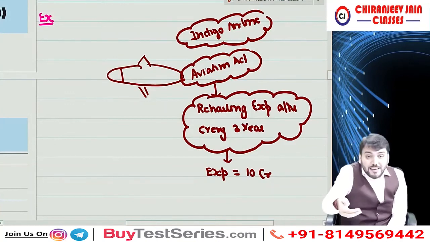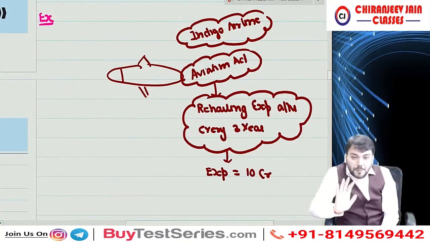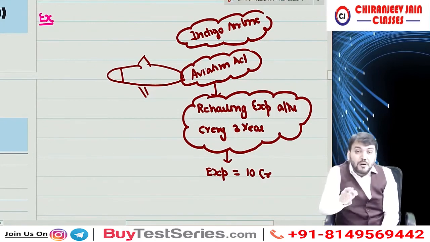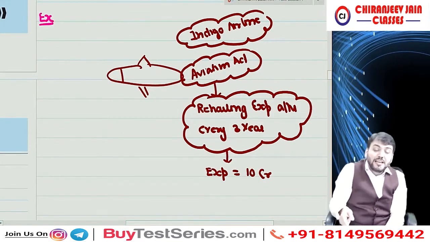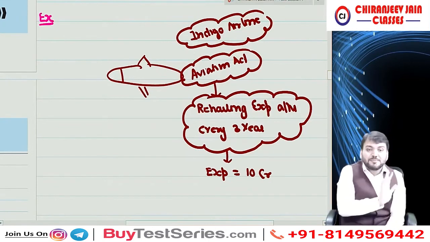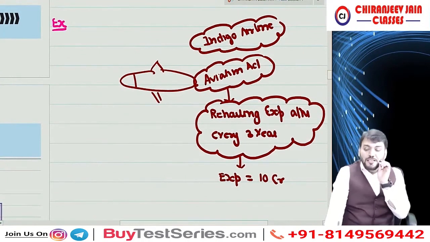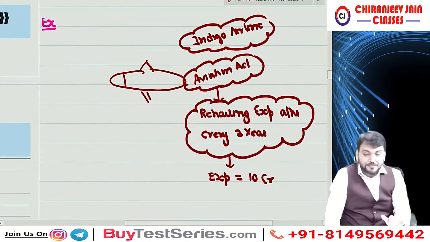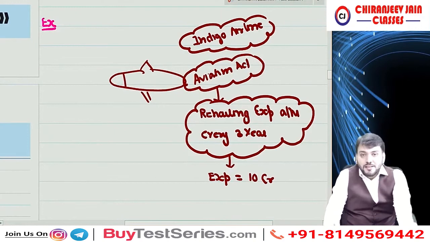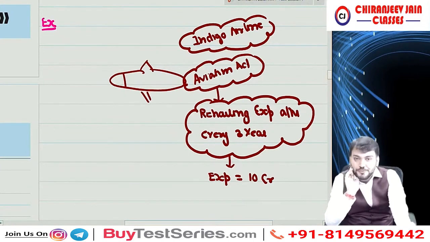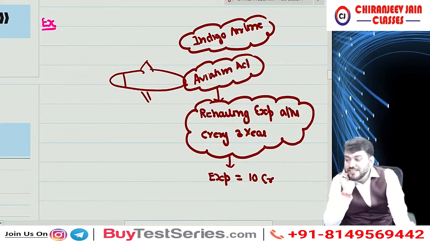Once the company has purchased the aeroplane, there is a legal obligation of such rehauling expenditure after 3 years. The question is, should we recognize a provision? Yes or no? Have you understood the question? I think you might realize this is the same example you have done in CA Inter, and such type of question has been asked in the CA Inter exam also. So what is the answer?